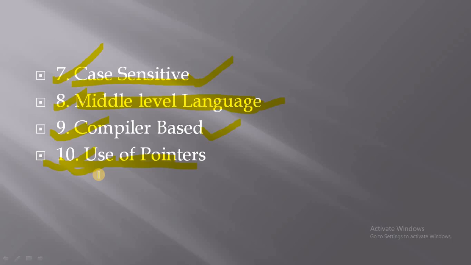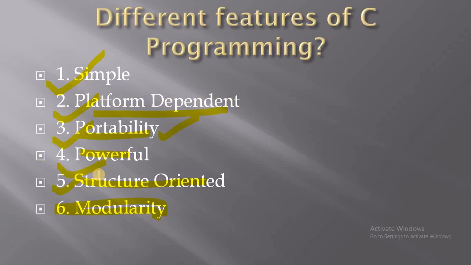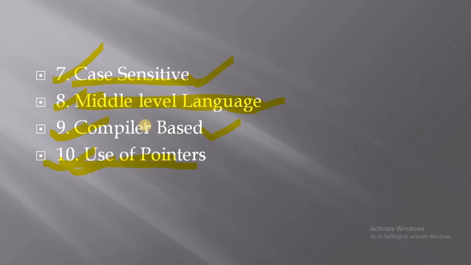So these are the 10 features of C programming. One is simple, platform dependent, portability, powerful, structure-oriented, modularity, case-sensitive, middle-level language, compiler-based, and use of pointers. So I hope all the features of C programming are clear to you.